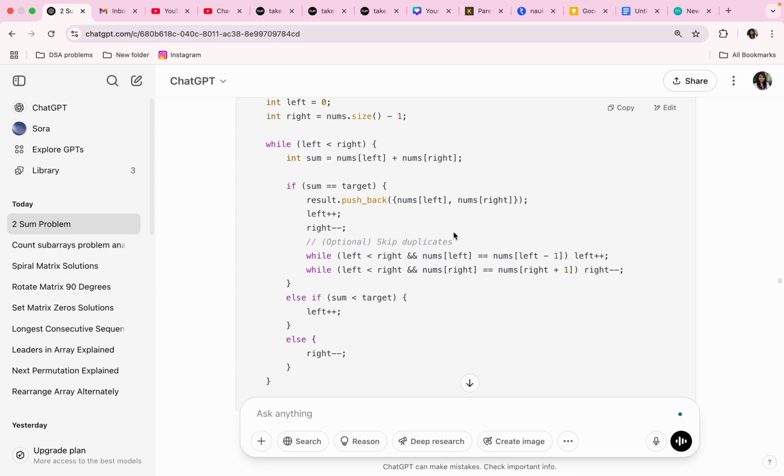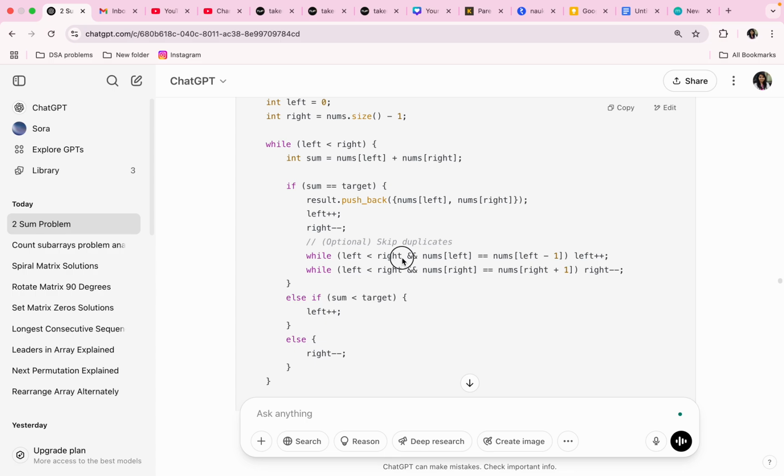Okay, after adding nums of left and nums of right in the result using the push_back function, we increment left and decrement right. Now we are adding two lines to skip the duplicates. While left is less than right and nums of left is equal to nums of left minus 1, left plus plus. If left is less than right, I think this check is not needed because we are already in a while loop where left is less than right.